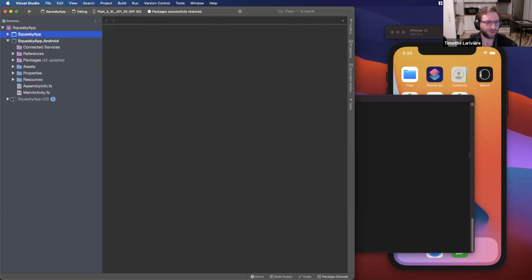Those two are actually the Xamarin Android and Xamarin iOS projects. That's exactly the same thing that you would do if you were to write native applications using .NET for Android and iOS. So you have all the same files.